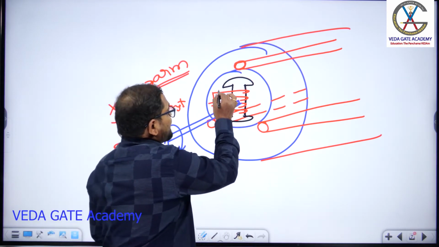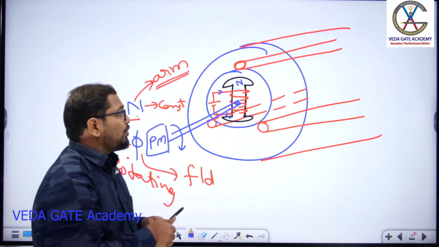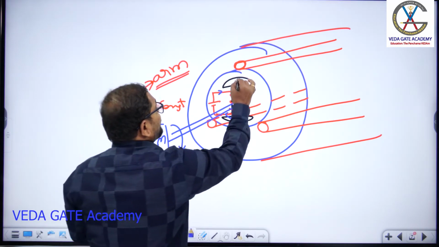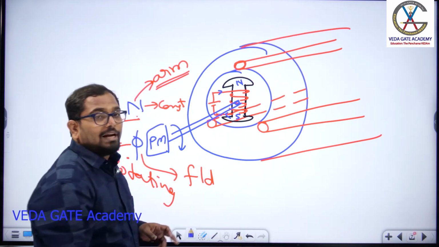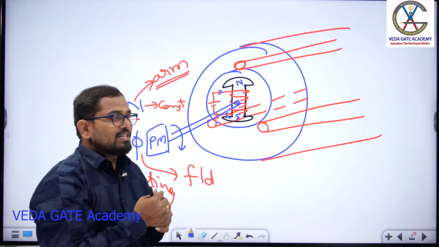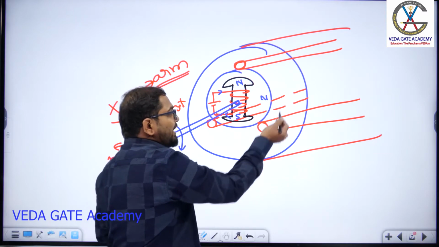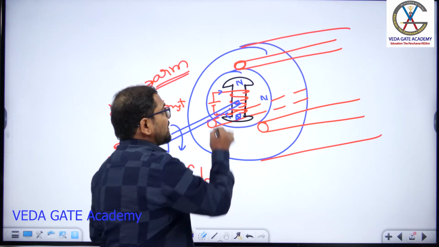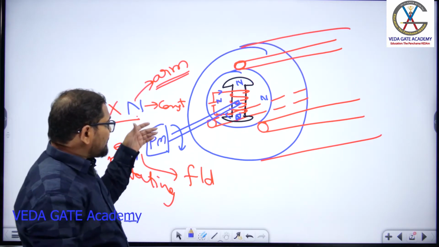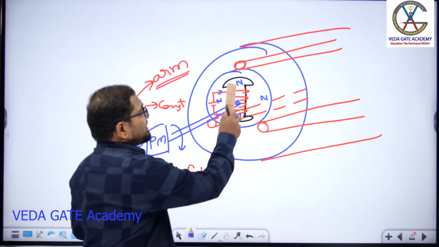So if I choose this as the current direction of your magnetic system, here your north pole, based on your right hand thumb rule. So this is the current direction. Thumb indicates the magnetic flux. So this is the north pole you will get. This is the south pole. So your north pole will be here at t equal to 0, if you consider. If you rotate by 90 degrees, then your north pole will come here. If you rotate another 90 degrees, the north pole will come here. Another 90, the north pole will come here. So your rotor is rotating because of the rotation of your prime mover. Let me take that also as an example. So this is your rotor.